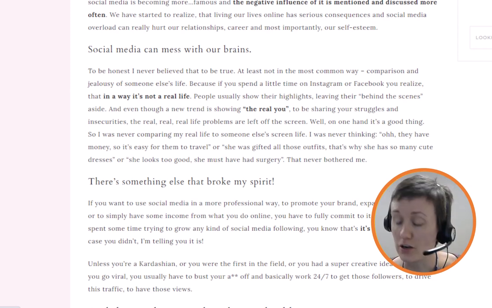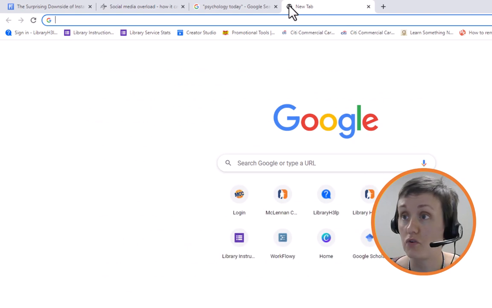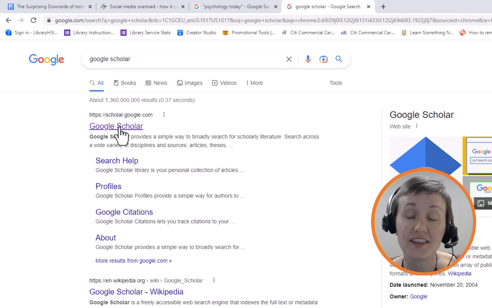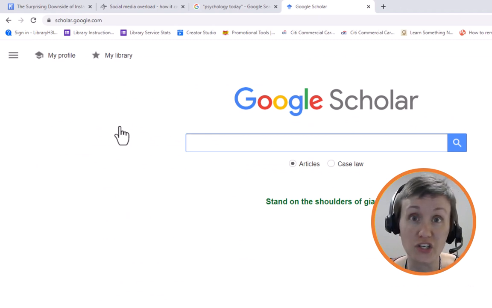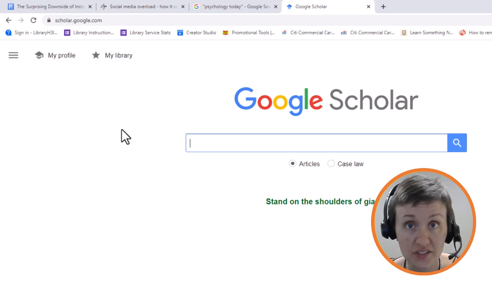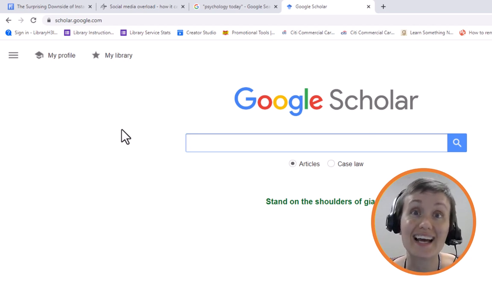Google Scholar can also be a great resource for finding authoritative scholarly sources for your projects. There are some tips and tricks to using Google Scholar most effectively and efficiently, however, so I strongly recommend that you visit the research guide on the library's website and watch the section under Finding Internet Sources so that you know how to use Google Scholar responsibly and ethically.